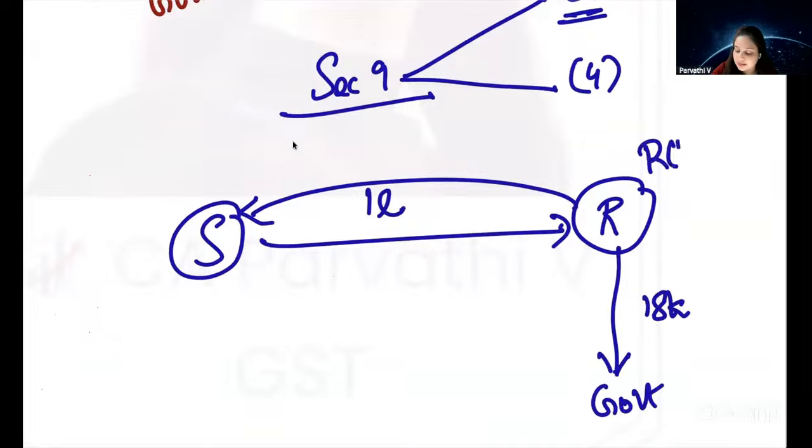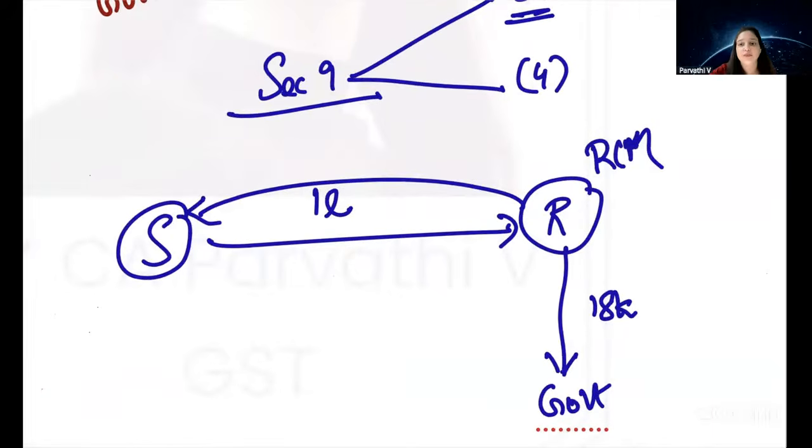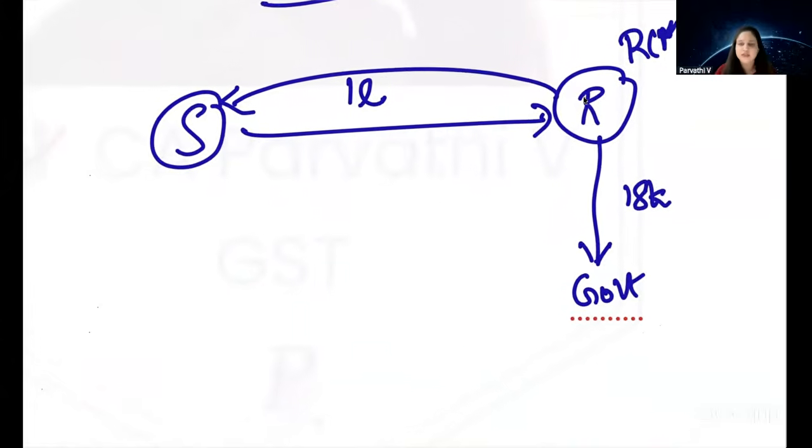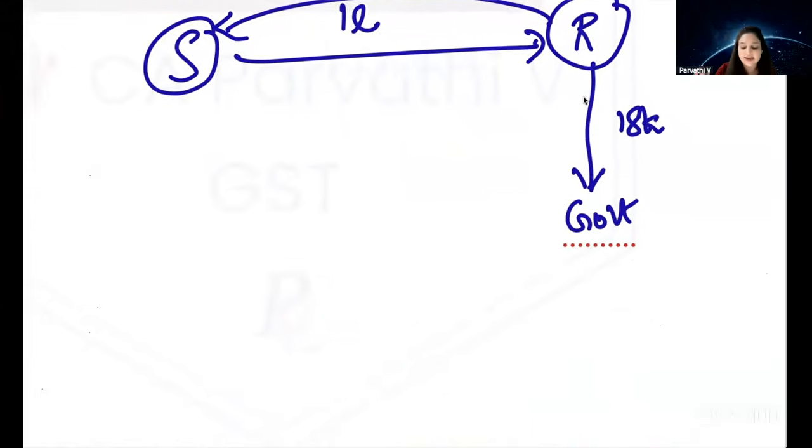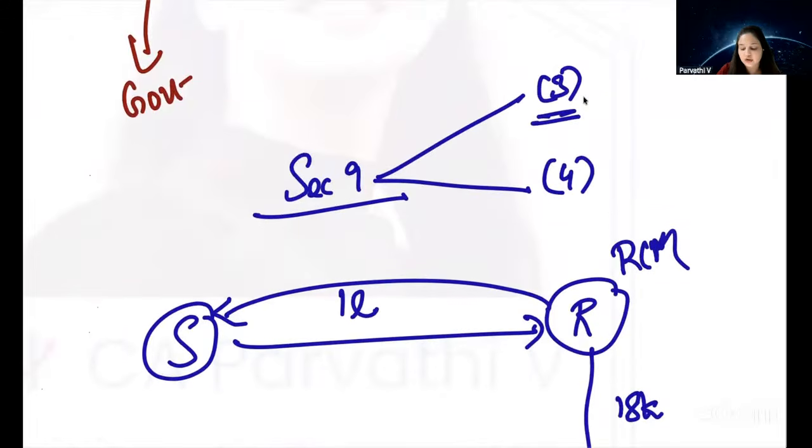We call this reverse charge mechanism. What does it mean? The recipient is paying the tax directly to the government. There is absolutely no amendment in section 9(3) also. 9(4) I'm not talking about because it is not applicable for CA Inter.